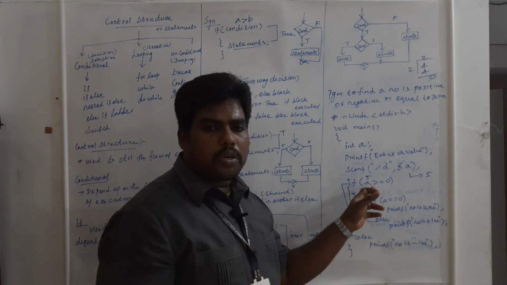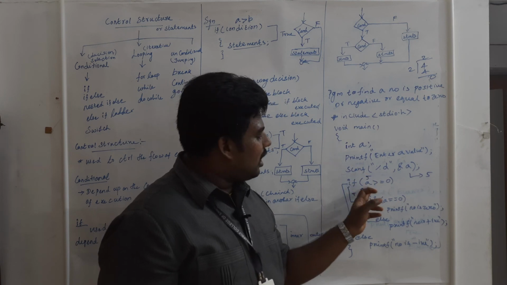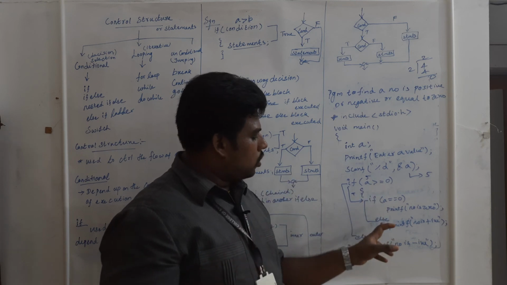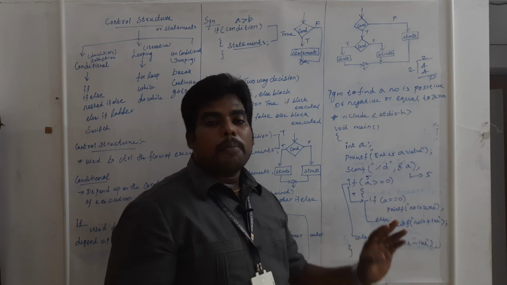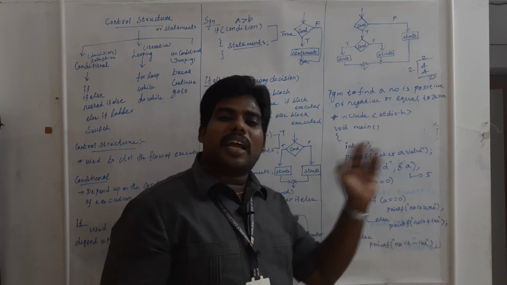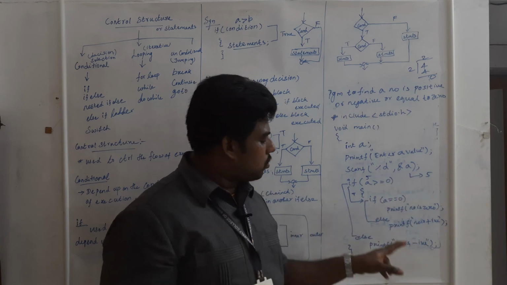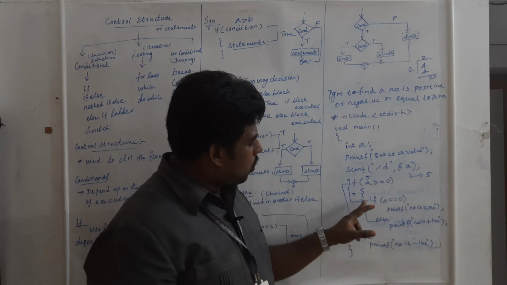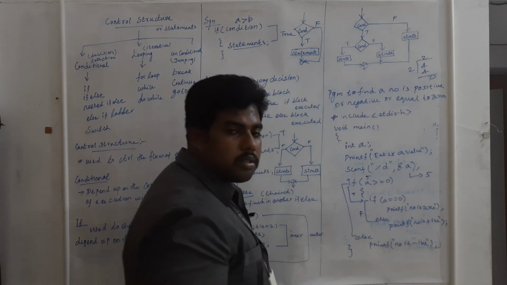No, a is 5. The first condition already was a greater than or equal to 0, so in the else I can print that it is a positive number. Why? A positive number means it is greater than 0. So if this is false, it will come to the else.